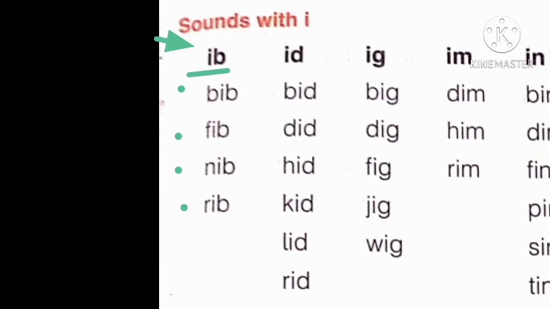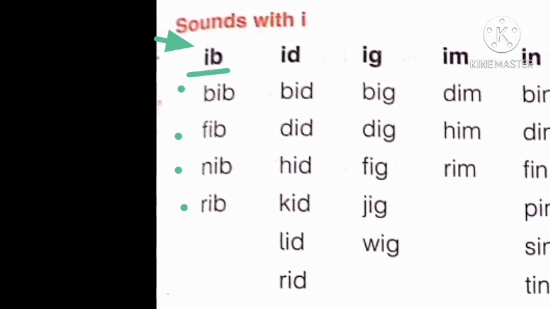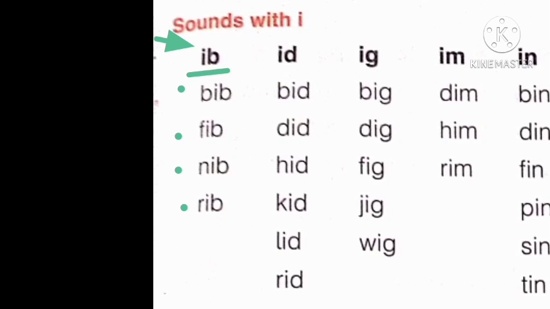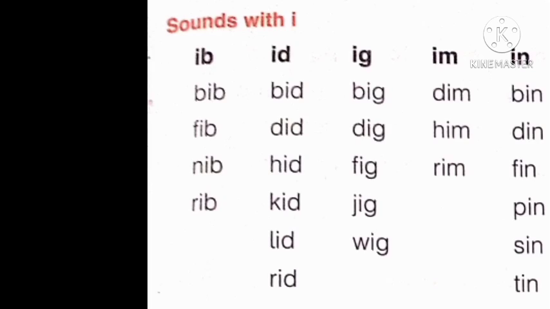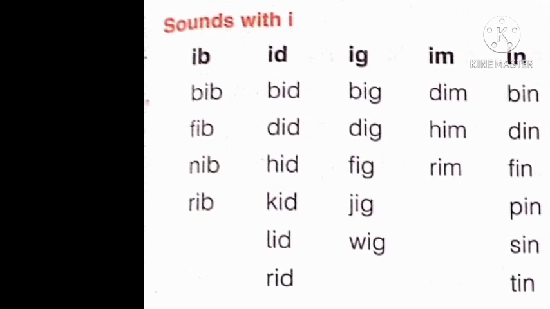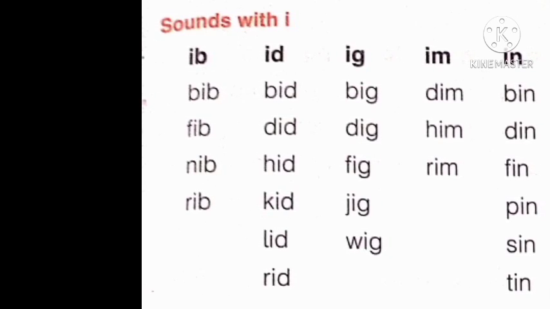Look at the first word. B, ib, bib. F, ib, fib. N, ib, nib. Last word is r, ib, rib. Come to the next column.